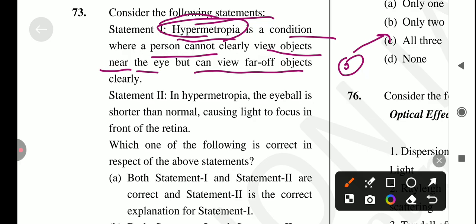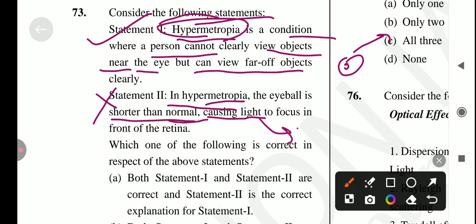Next one is, in hypermetropia the eyeball is shorter than normal, causing light to focus in front of the retina. Is it true? No, it's not a correct statement, because in hypermetropia the eyeball is shorter than normal, causing light to, कहाँ पे हो जाता है, so it's converging behind the retina instead of on it.